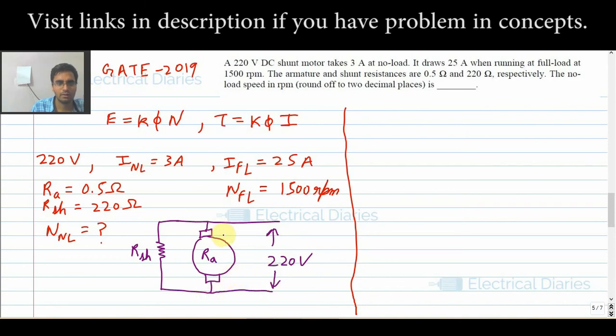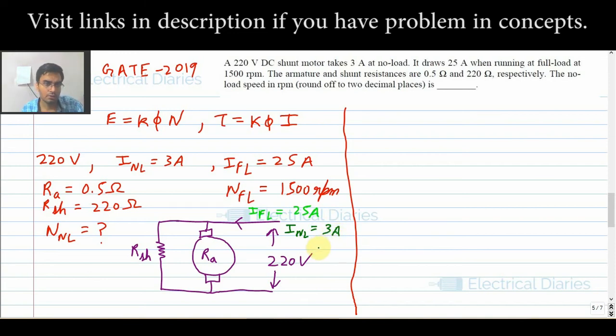And I full load is given as 25 amps, and for the same thing I no load is given as 3 amps. Okay, so these are all the things that are given in this question.